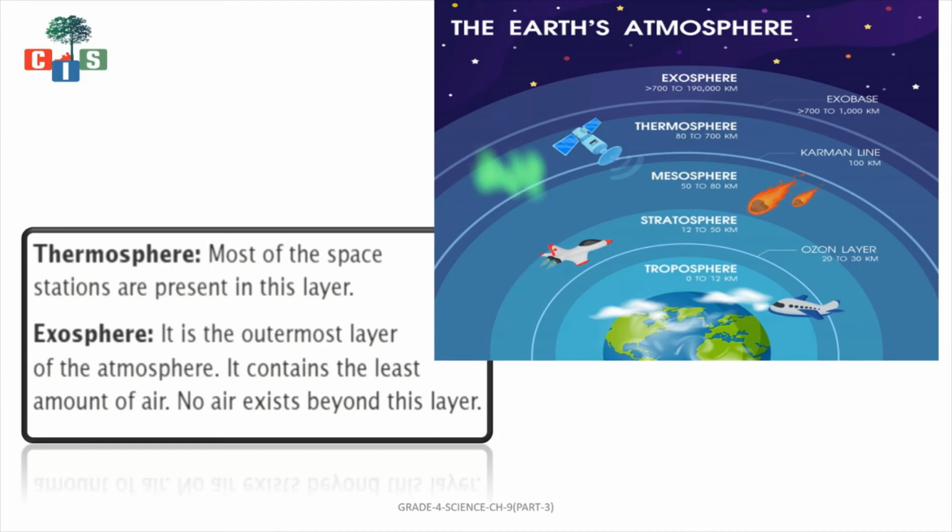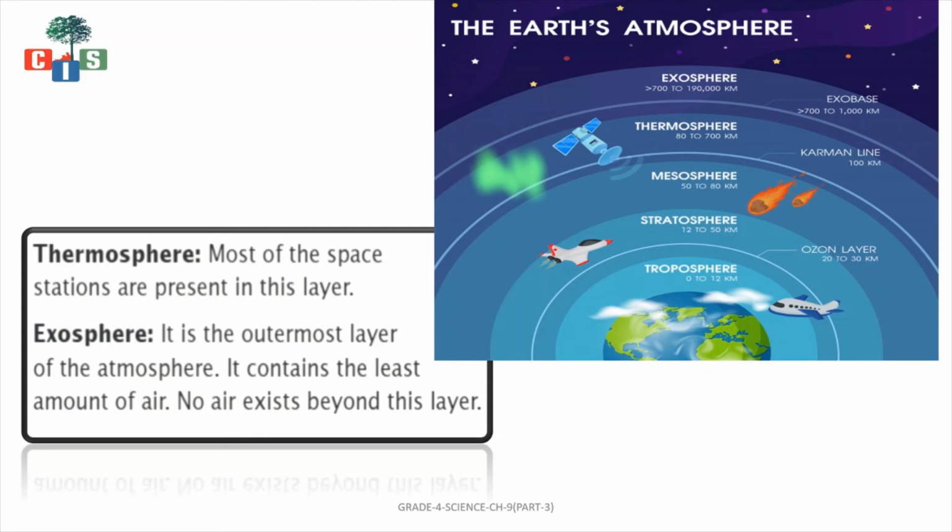And the last layer is the exosphere. Exosphere is the outermost layer of the atmosphere. It consists of the least amount of air. No air exists beyond this layer. So in this layer, a very little amount of air is present.